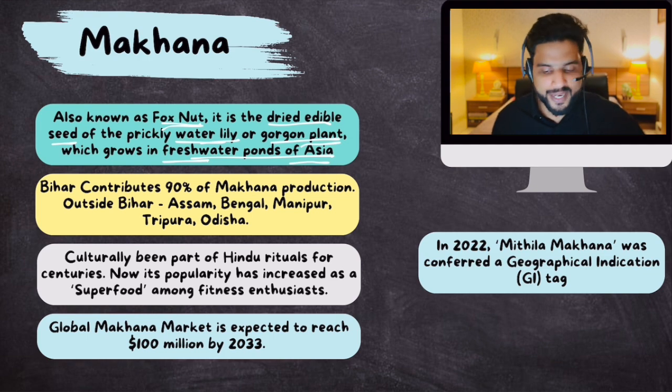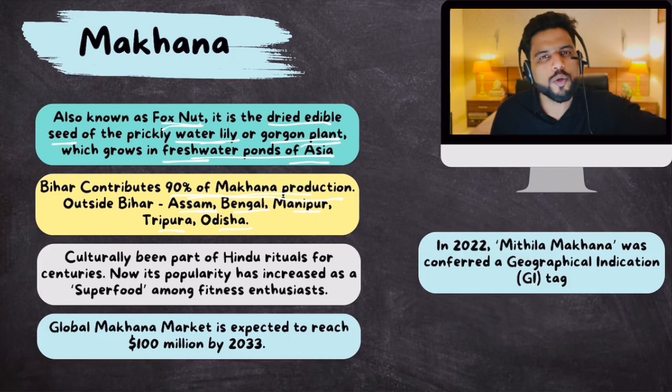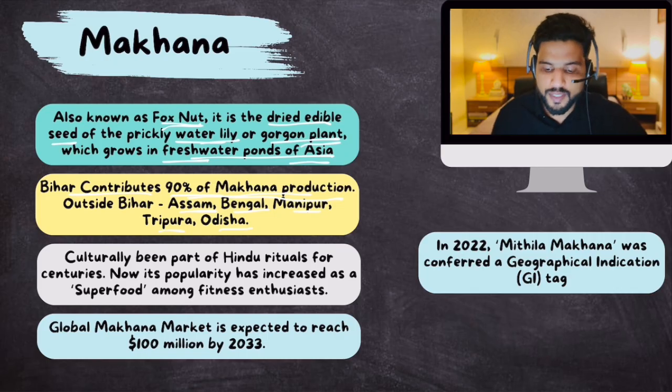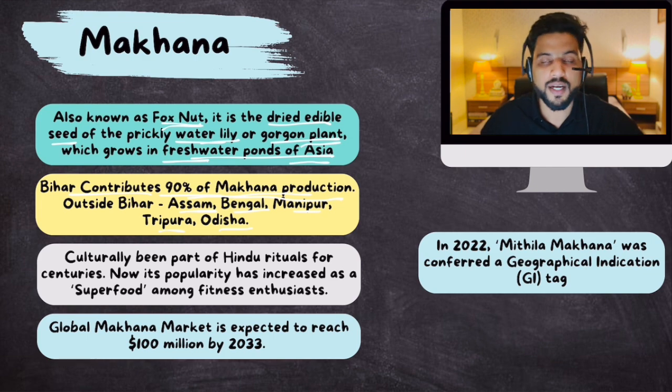Now, when it comes to India, Bihar contributes 90% of Makhana production. So 90% of the Makhanas that are consumed in India come from Bihar alone. The rest of the 10% comes from Assam, Bengal, Manipur, Tripura, Odisha, and 1 or 2% are also imported from Southeast Asia, China and so on. Most of it comes from Bihar. Now, what is the significance of Makhanas? Why is there a rise in Makhana consumption in India?